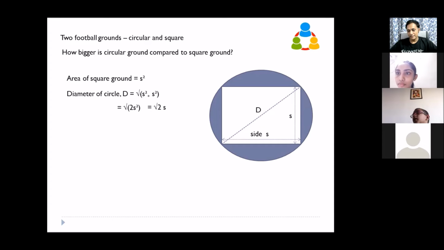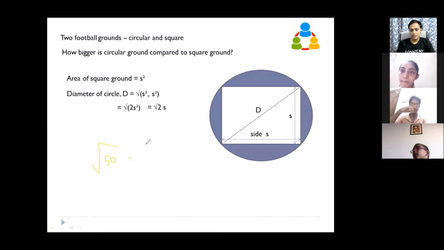Yeah? Okay, sir. For example, if we take the square root of 50. Let us assume we take the square root of 50. We can write 50 as 25 into 2. Right? Navjit? Yes, sir. So this we can write as square root of 25, excuse my writing, into square root of 2. Do you understand this?